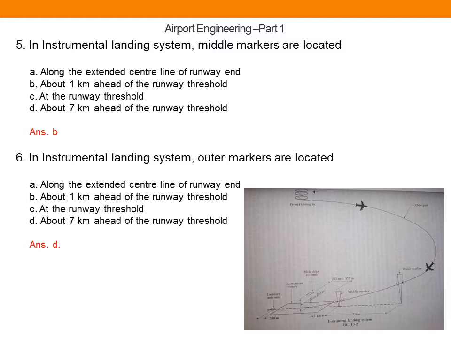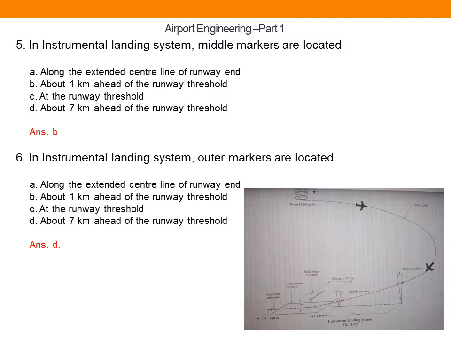So fifth question, in instrumental landing system, middle markers are located. So instrumental landing system is a purely virtual landing system which we are using when there is a case of poor visibility.